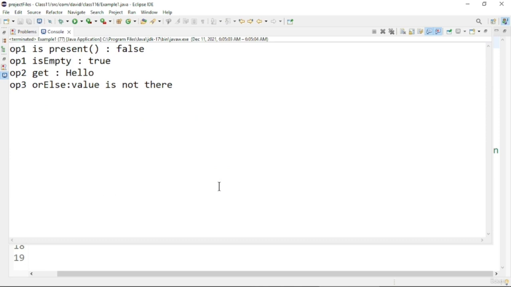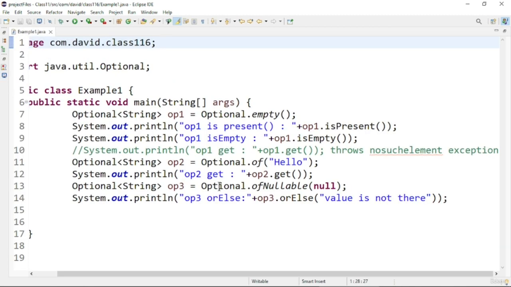So here you can see one by one the isPresent and isEmpty values are getting printed, and the get value of the first and second one is printed, and finally the orElse method is working fine. It is printing the particular value. Since the value is null, it will return the particular message whatever I'm printing. So that is about the first Optional class program. Now let us discuss another program in Optional classes.